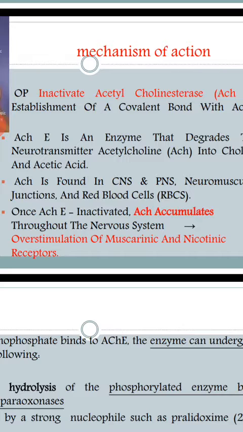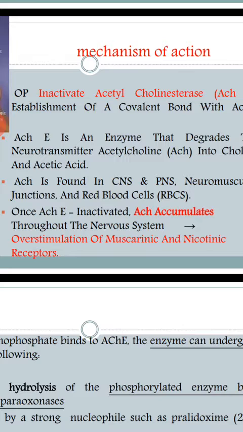This acetylcholinesterase has two sites: one is the anionic site, one is the esteratic site. These organophosphorus compounds especially form a covalent bond with the esteratic site.